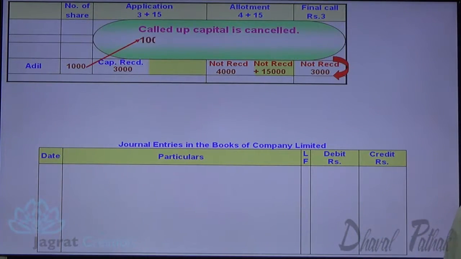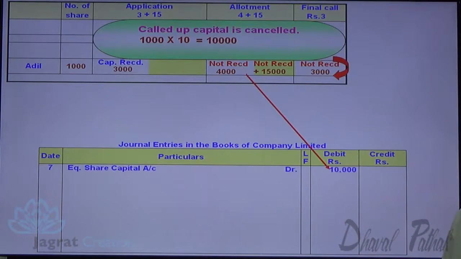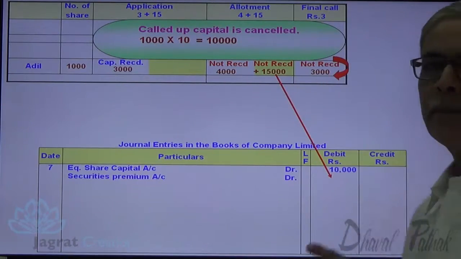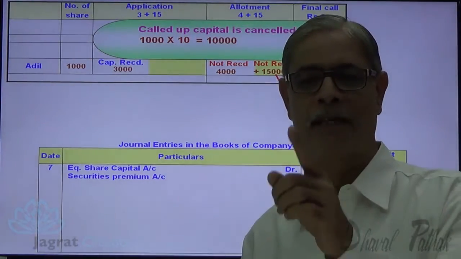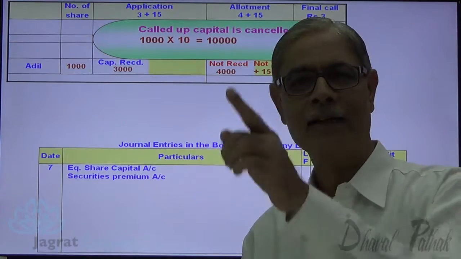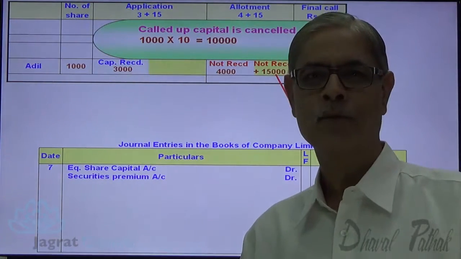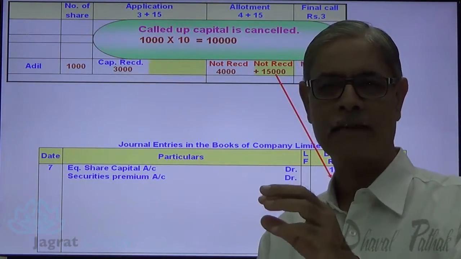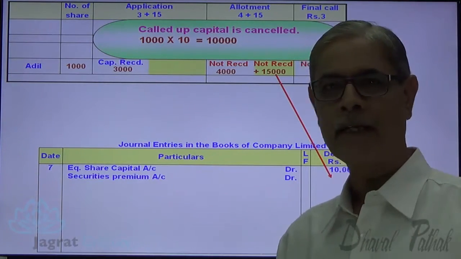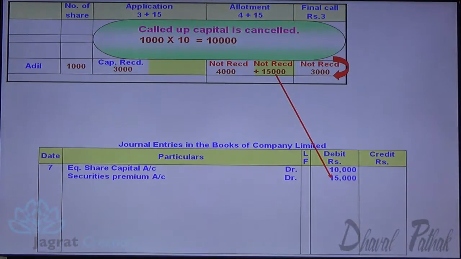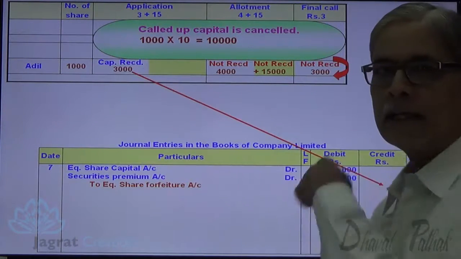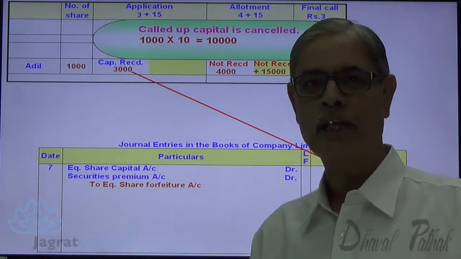Now what is the called up capital? 1,000 into 4 plus 3 plus 3, 10. Share capital account debit. Security premium not received. If the security premium has not been received and it was credited to security premium account on due basis, so security premium not received has to be debited. So security premium account debit 15,000. To capital already received 3,000, that is credited to share forfeiture account.